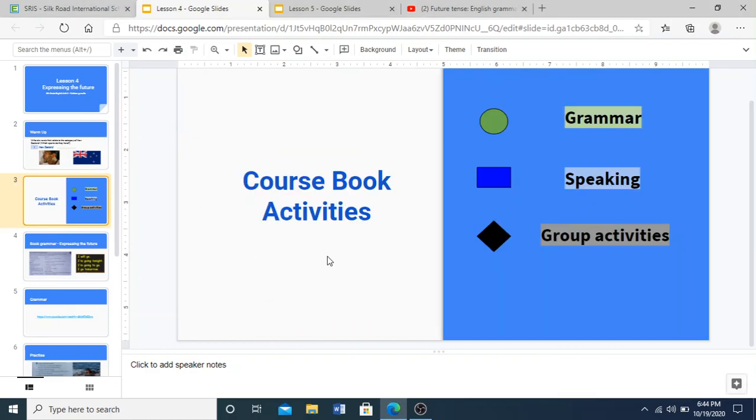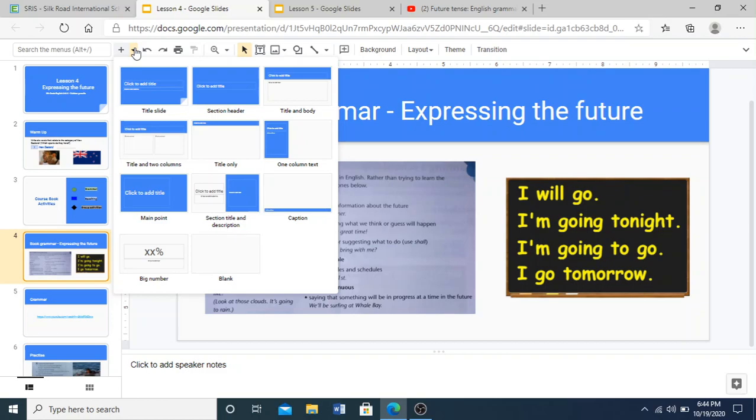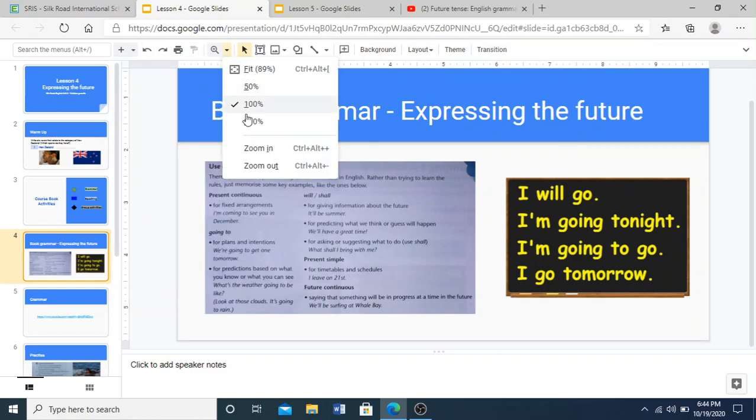All right. So today, basically, what we are going to be doing are activities from our course book, which includes grammar work, speaking work, and group activities. In the group activity, when that time comes, we are going to do it as a whole class rather than in pairs because of the online way that this is going to take place. So we'll do it as a whole. So, first thing that we're going to do is the grammar work, of course. So, expressing the future. In this page of our book, you can open your books to this page where we have this work.